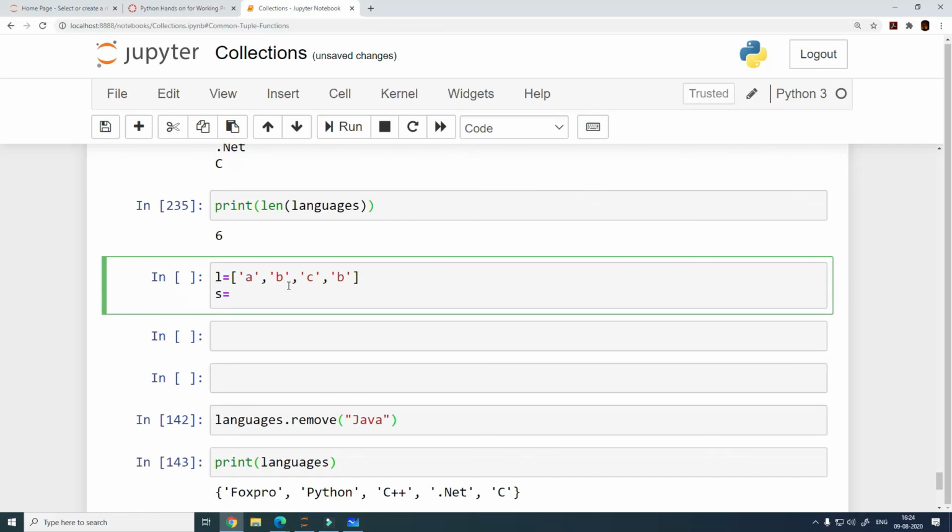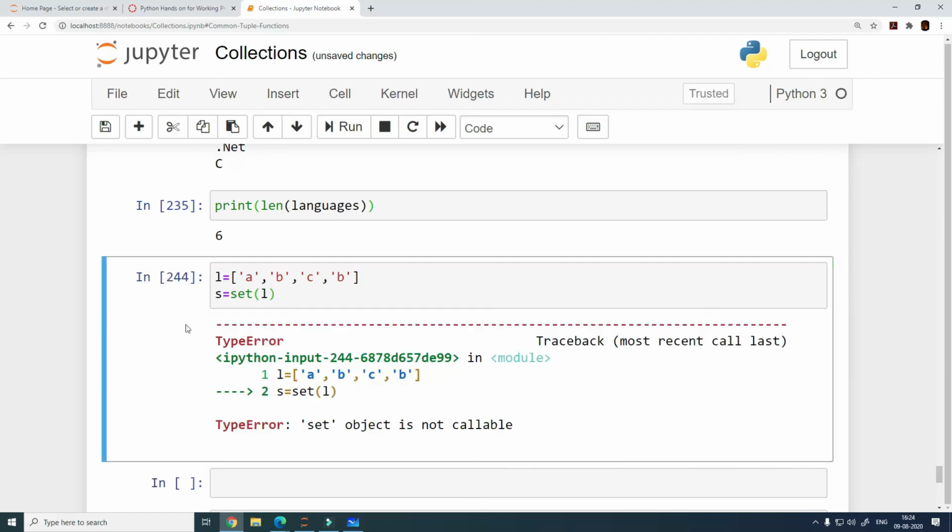My set is going to be... Our bracket should be a curly bracket, right? Not really. I will need to actually, no, this is not going to work.